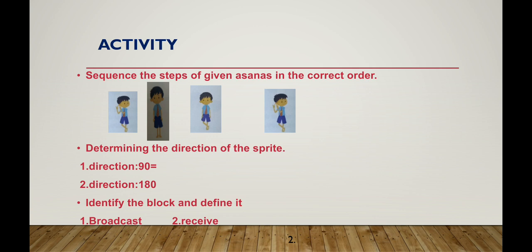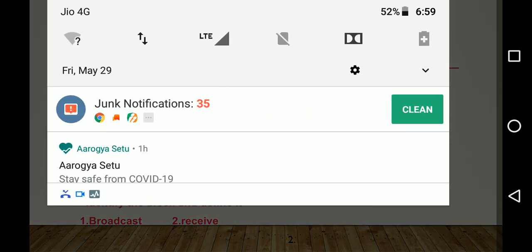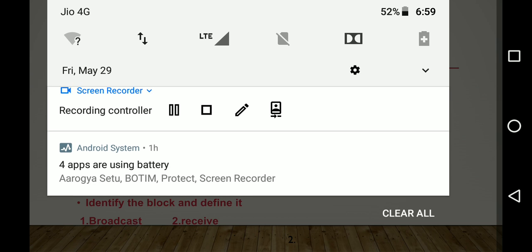Identify the block and define it. Broadcast and receive: under which block do they come? You are going to find out and define it. What is broadcast and what is receive? These are the activities I have given. So go through this video fully and do this activity. Recollect your previous topic while going through this video. Thank you, students.